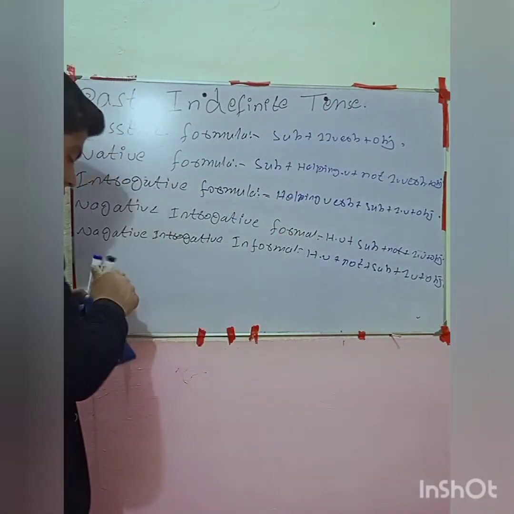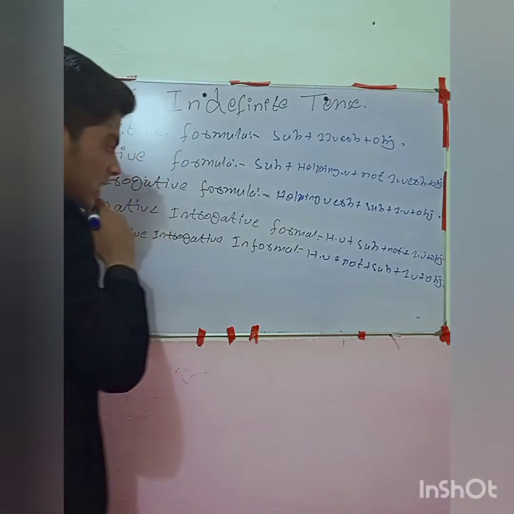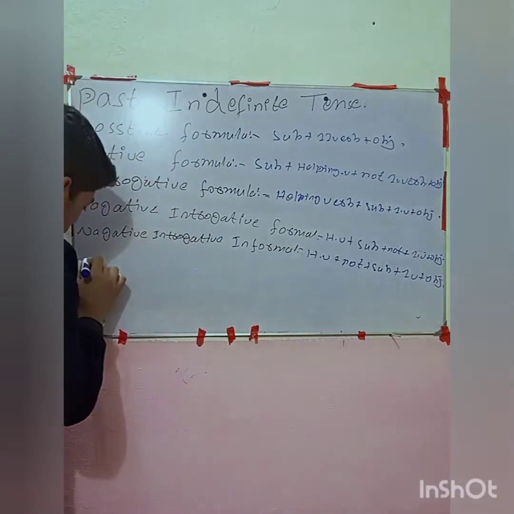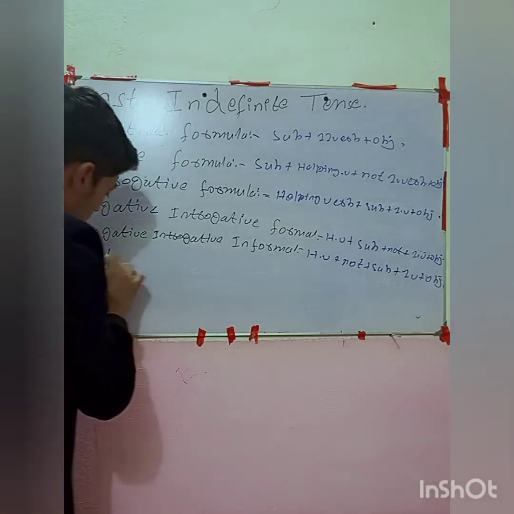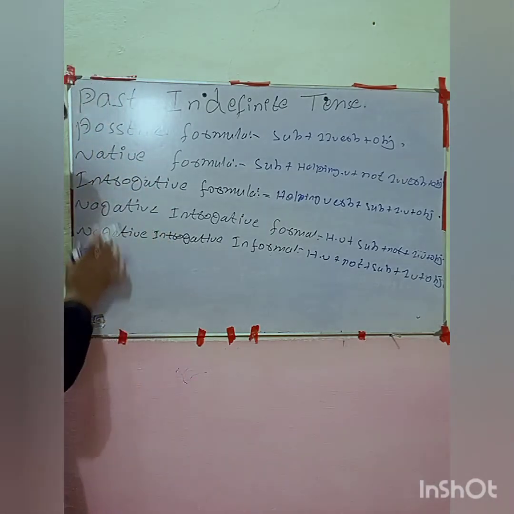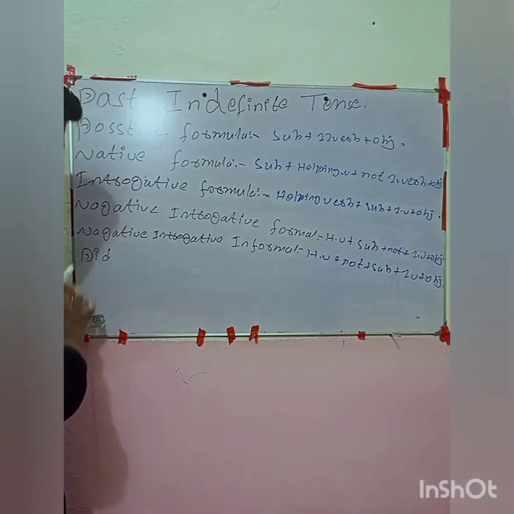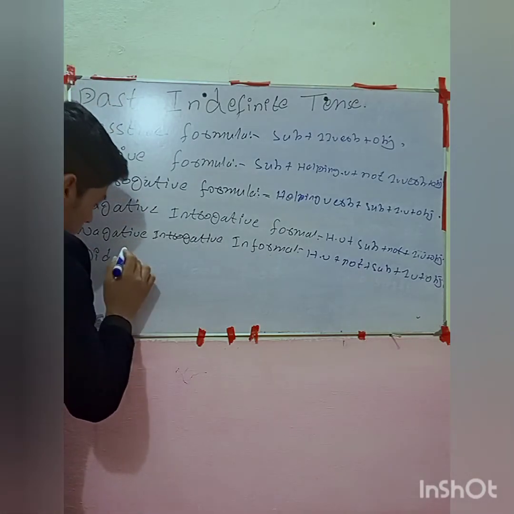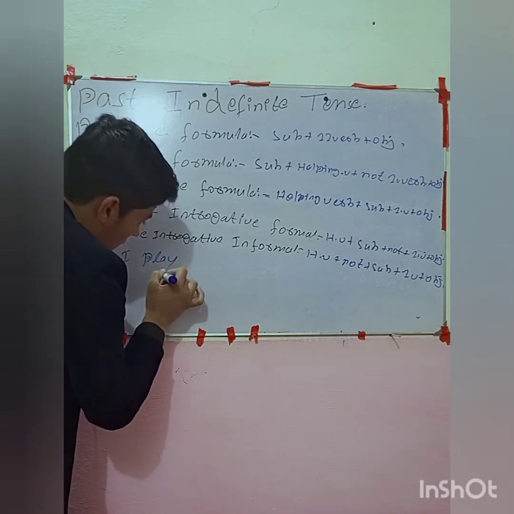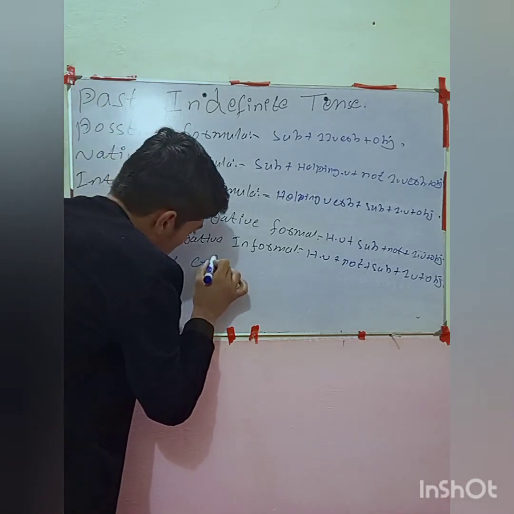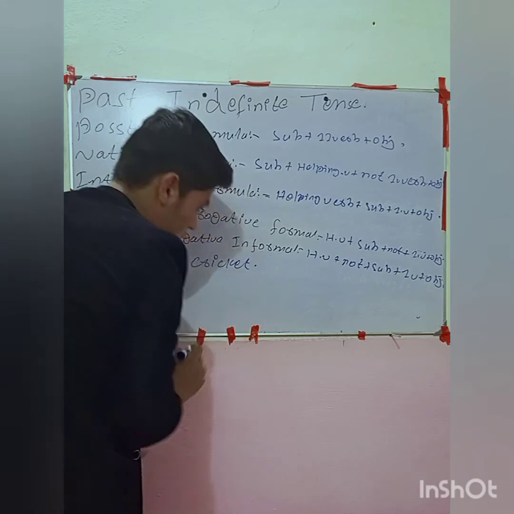Now let me write some simple sentences. The subject is here. Okay, we need to use the helping word first, and after that, I'm writing a negative interrogative formal sentence here. Okay, Did I play cricket? Did I play cricket?